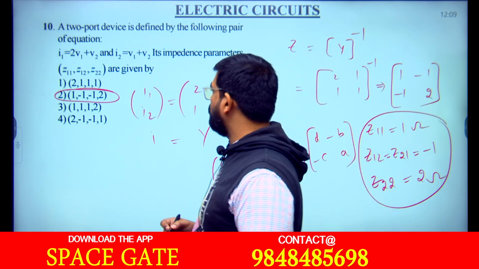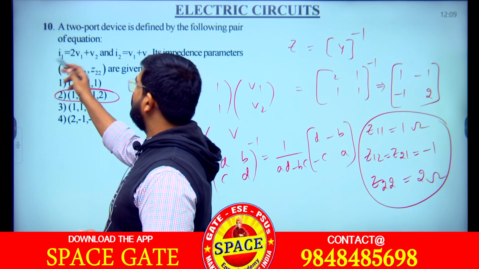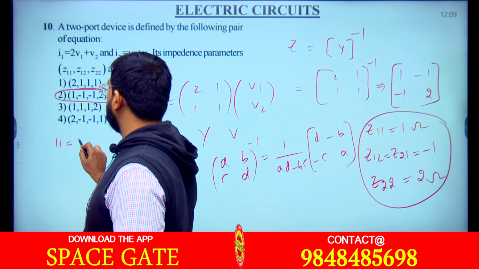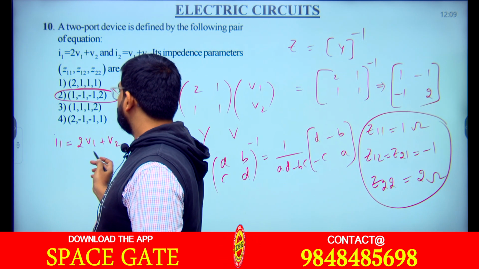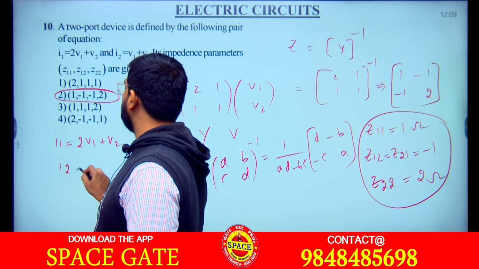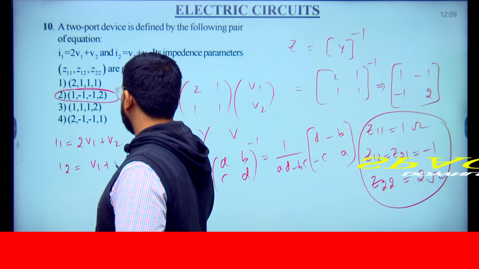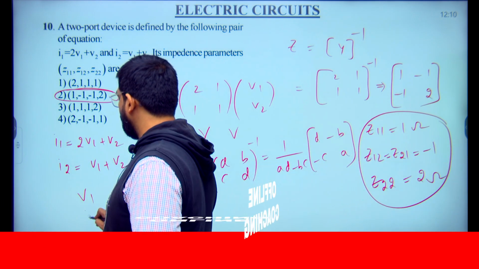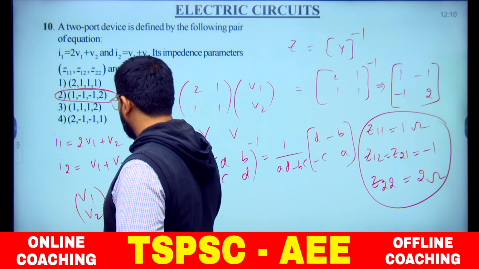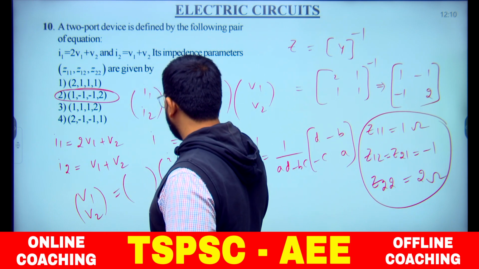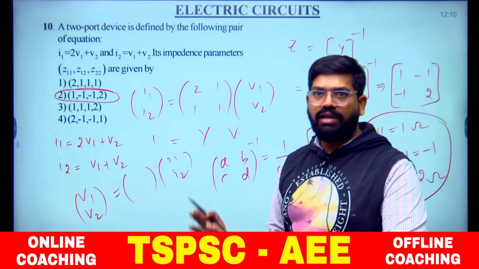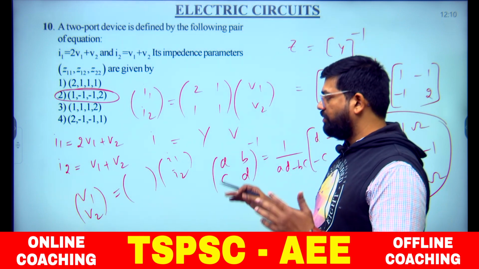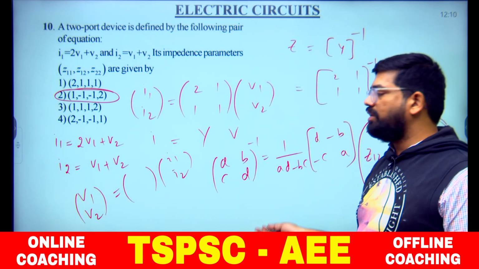The same thing you can solve in another way by converting. I1 is equal to 2V1 plus V2, and I2 is equal to V1 plus V2. Try to express V1, V2 in terms of I1, I2, that is, reconstruct the equations, and then you will get it directly.